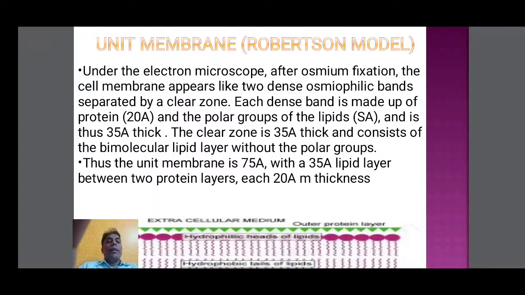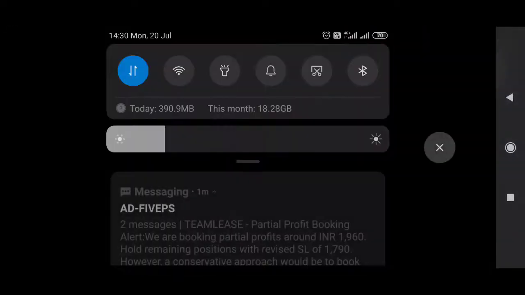Thus the unit membrane is 75 angstroms, with a 35 angstrom lipid layer in the middle. On both sides of the lipid layer are two protein layers, each 20 angstrom in thickness. That's why the total plasma membrane thickness is 75 angstrom. This model was proposed by Robertson. This model is applied to all the membranes of organelles and the plasma membrane.